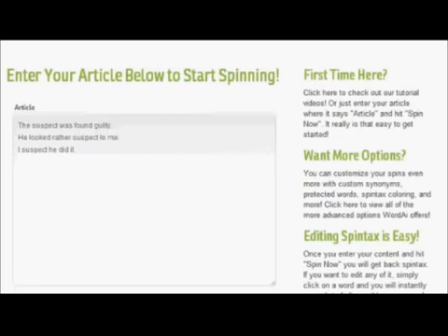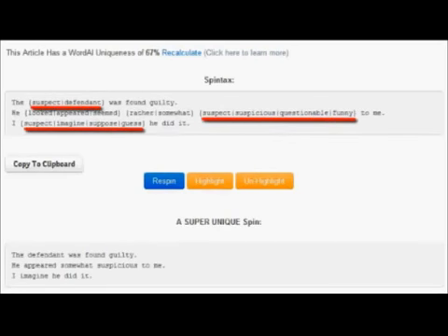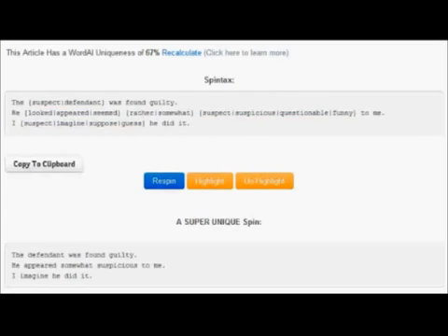Okay, and here's the word suspect, which is used three different ways: the suspect, the noun, the person who is suspected of committing a crime. He looked rather suspect to me, which I think is an adjective, and I suspect he did it, which is, oh my god, what is that? The suspect defendant was found guilty. Rather, suspect, suspicious, questionable, funny. I suspect, imagine, suppose, guess he did it. Now you couldn't swap those over. It has to be the right set of synonyms in the right place, so that it understands, depending on the context of the word suspect, where in the sentence it would fit.